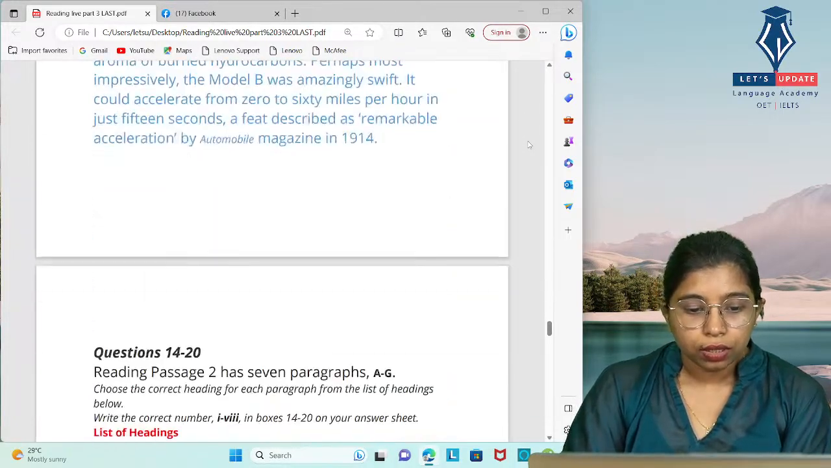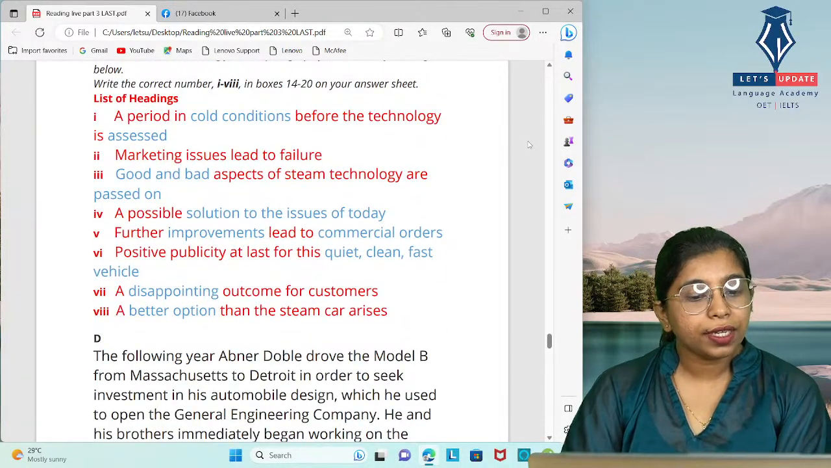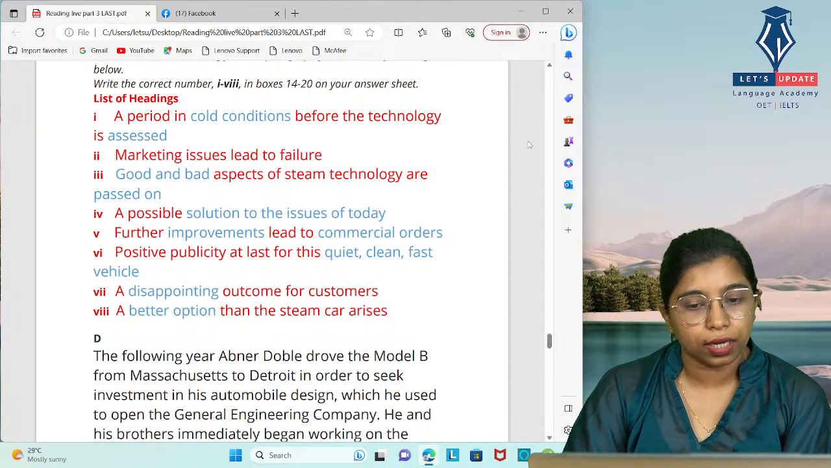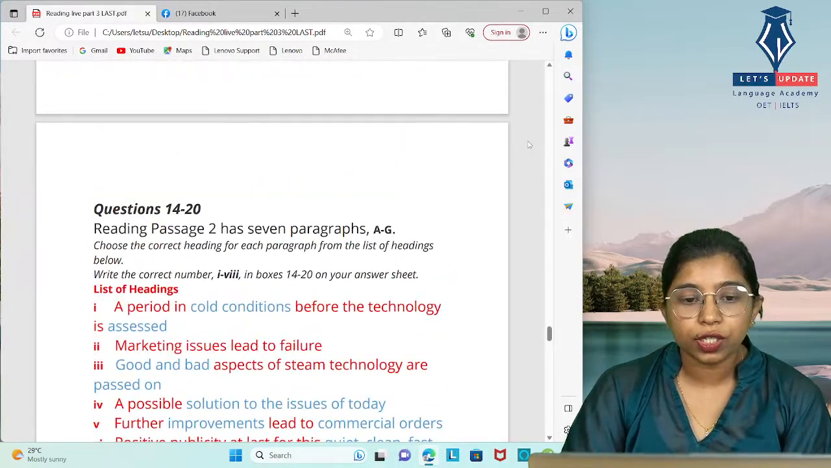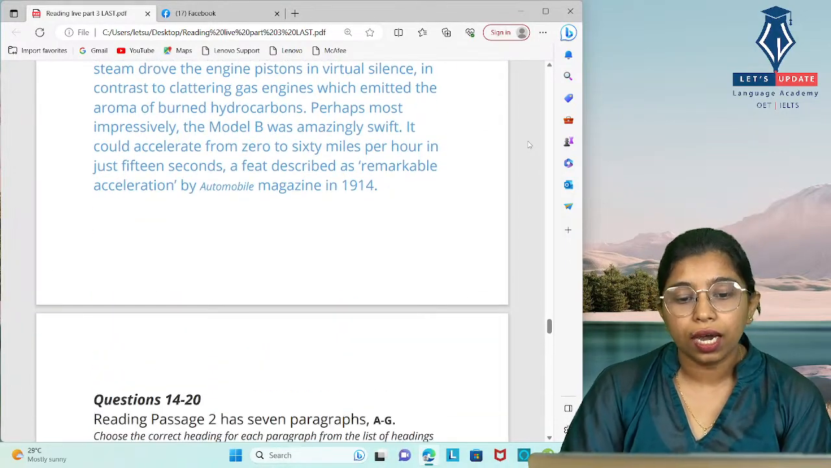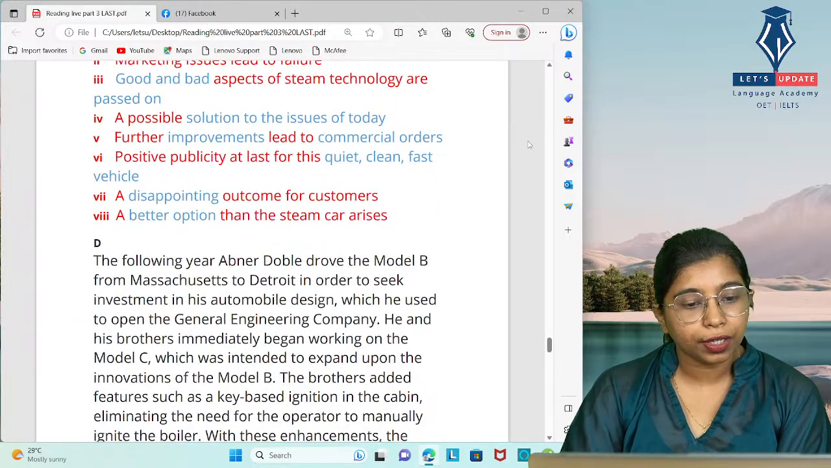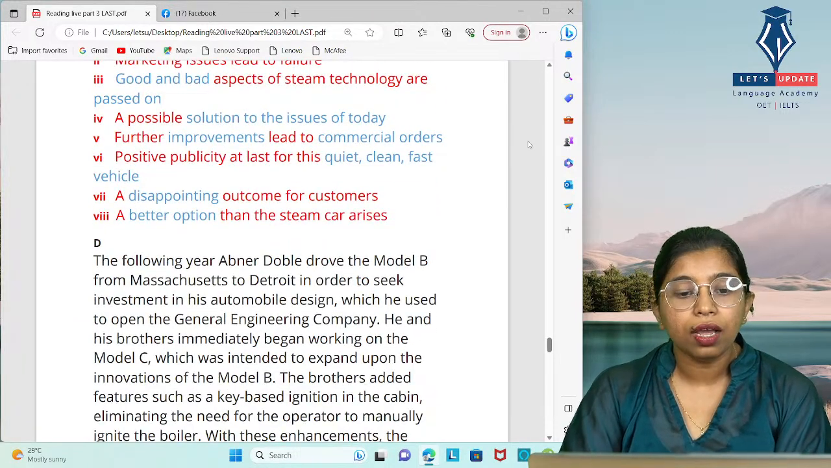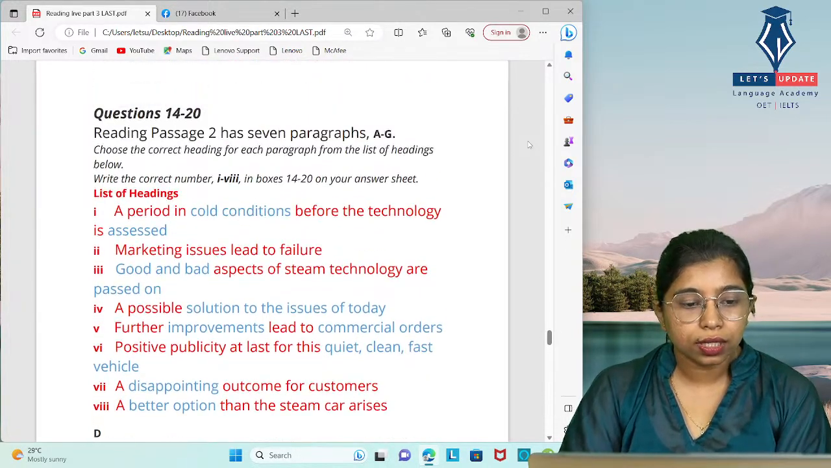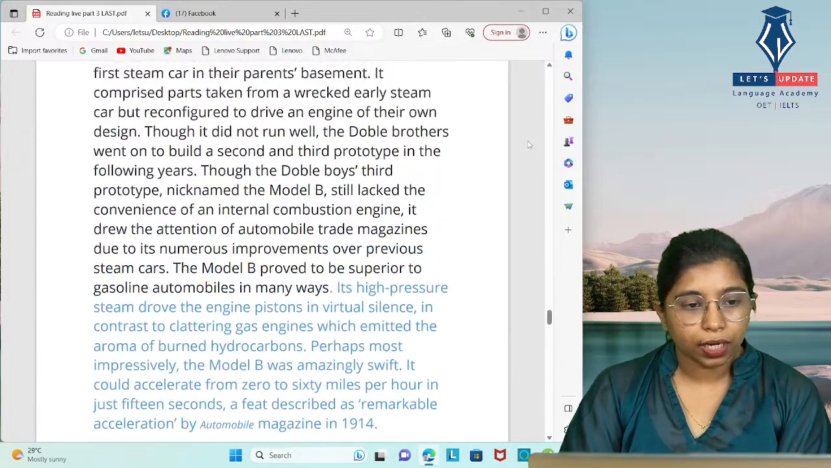Moving to the options, a better option than the steam car arises. The glory days of steam cars were few and a new technology has arisen, and that is given here as a better option than the steam car arises. So the answer is option 8. Okay, so moving to the third paragraph.